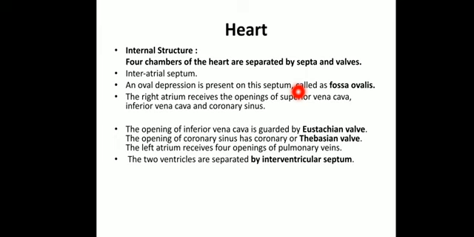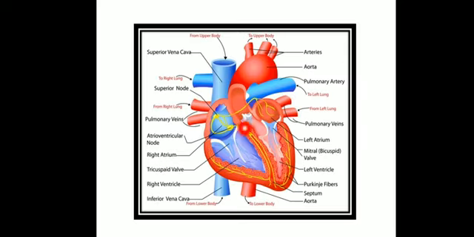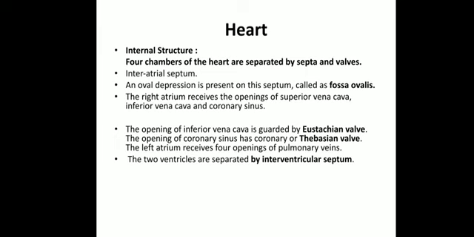The first septum is basically the interatrial septum. So here you can see these are the 2 atria, right and left. Between these 2 there will be a septum called the interatrial septum. Okay, next, an oval depression is present on this septum called the fossa ovalis. So this is something which is a remnant of the embryonic part. So the septum will be having an oval depression called the fossa ovalis.